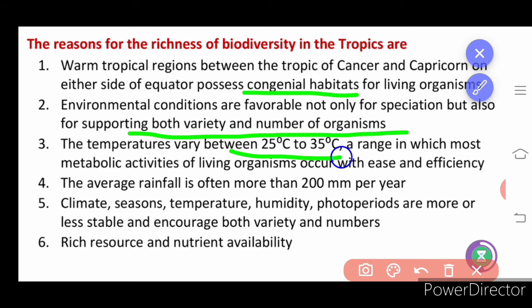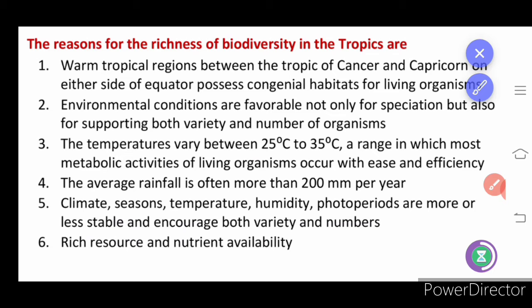So the temperature varies between 25 to 35 in these tropical regions, and the climate, season and temperature, humidity, photoperiod are less stable, and it increases the variety and also the number of organisms. These are all the points under tropic area.